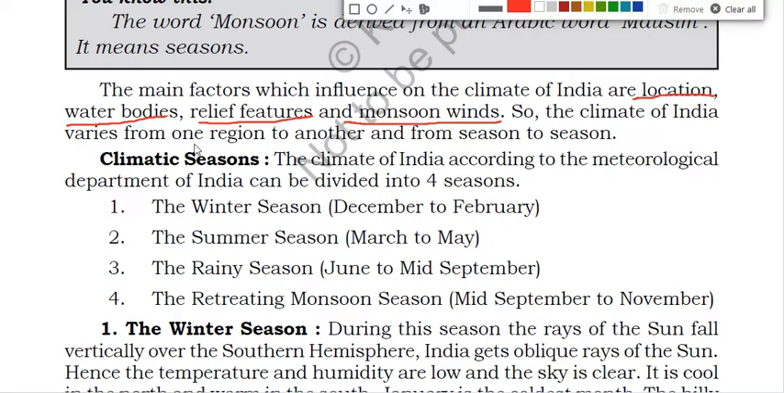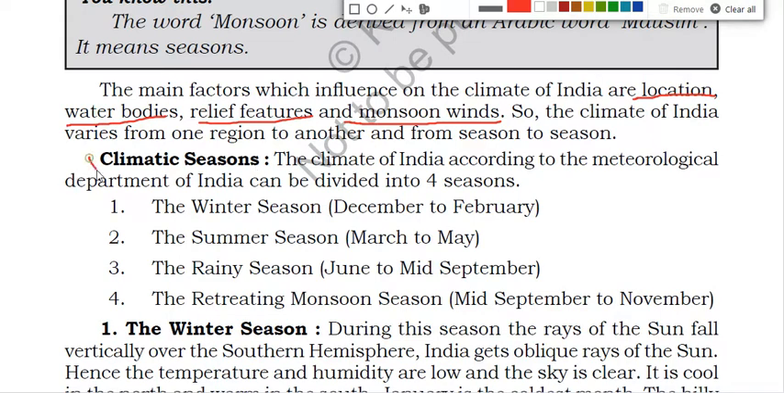The climate of India varies from one region to another and from one season to another season. For example, the northern part of India and the southern part of India have different types of climate, right? Jammu and Kashmir will have a different type of climate, and the states in the south, like Kerala, have different types of climate. Likewise, in the west, like Rajasthan and Gujarat, they have a very hot climate, but in the eastern side they have a cold and soothing climate, right? Because of these factors, the climate of one part of India will be different from the other part of India. From season to season it will vary.